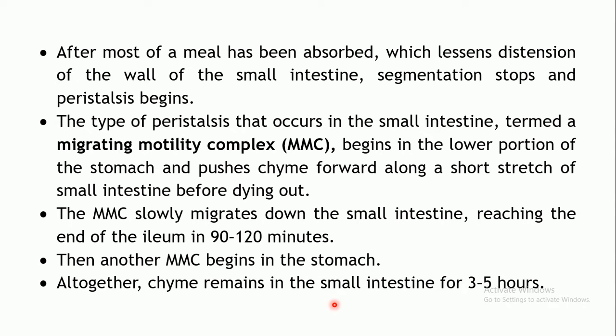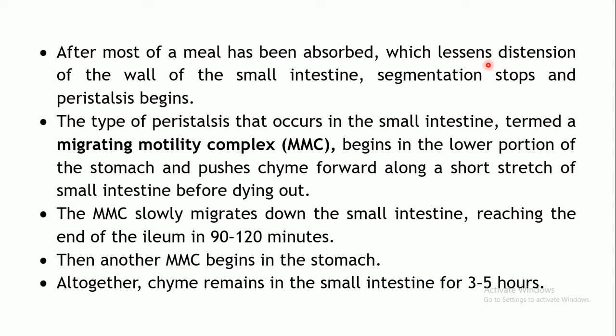Now we have seen that segmentation usually occurs in those areas of the small intestine where distension has taken place due to the presence of a large content of chyme. Now, as most of the meal has been digested and absorbed, the distension will lessen.